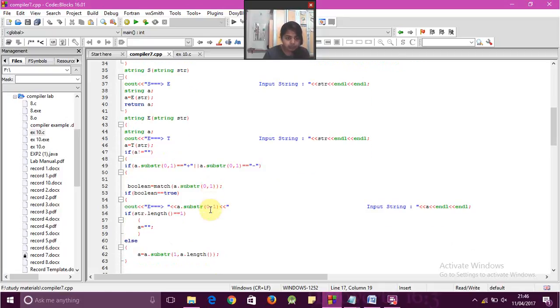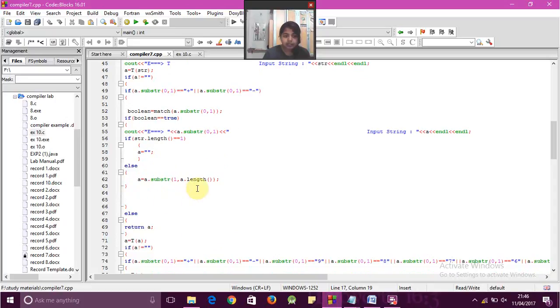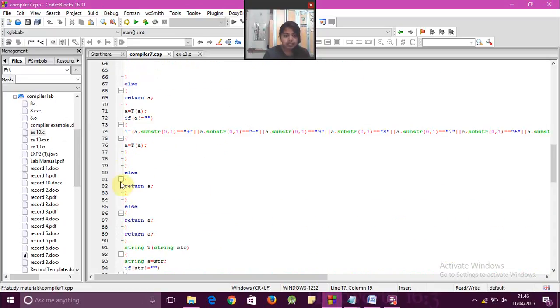This is how my whole parse tree goes, and E gives such that a dot substring of 0 comma 1, and we are storing that value in the substring of 1 comma a dot length, giving all the substrings and checking the values of each and every input we are taking, going back to the sentential form and checking whether it's right.